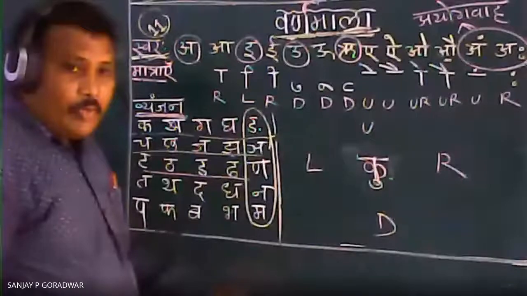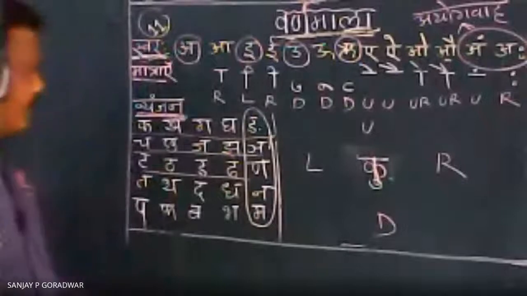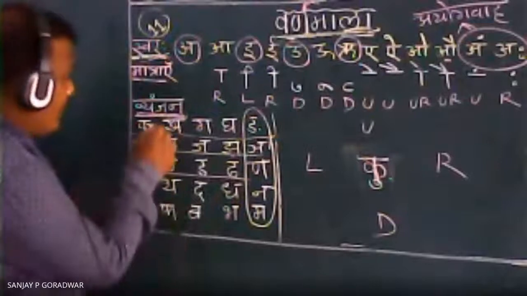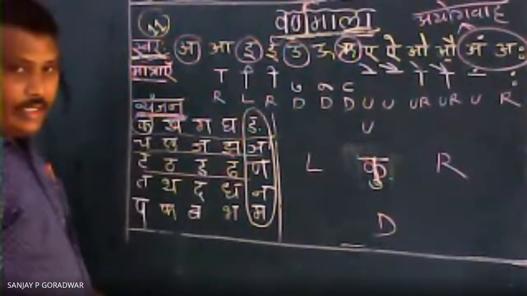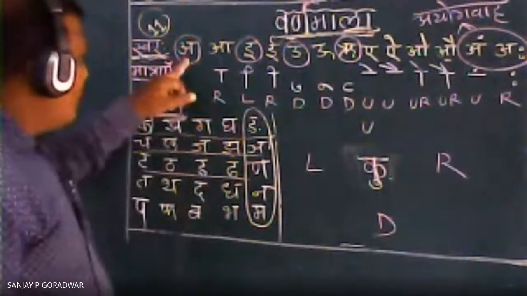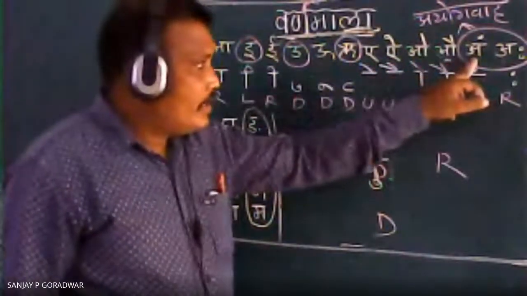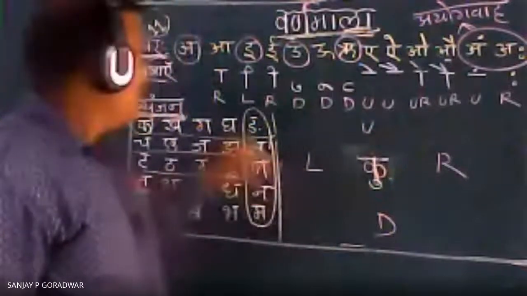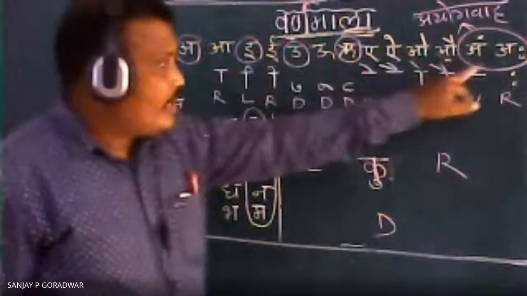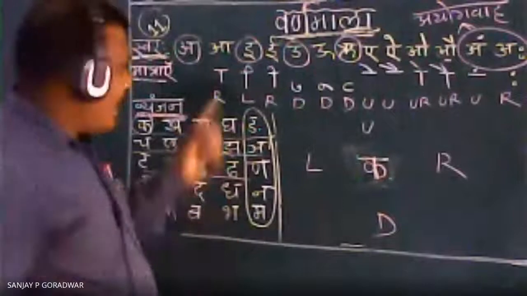Suppose you have to write the barakhadi. There are two types of techniques how to write a barakhadi there. Now you see there, I am writing here. Suppose this one letter I am taking there, k, ka, ki, correct? Only one letter 13 times you have to write there. For example, see there here, 1, 2, 3, 4, 5, 6, 7, 8, 9, 10, 11, 12, 13 letters are there. So this one letter is there, k. If you will write accordingly, so what will happen there?